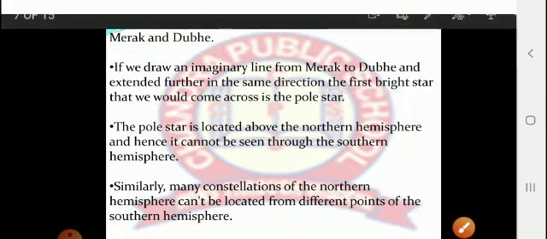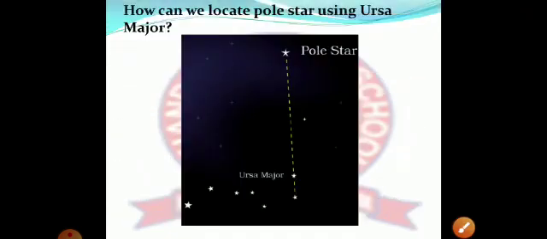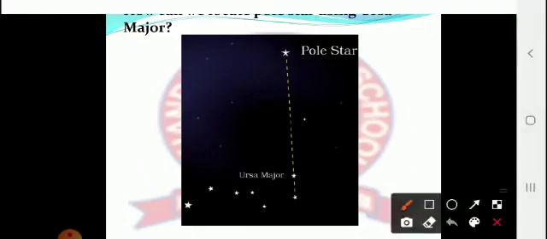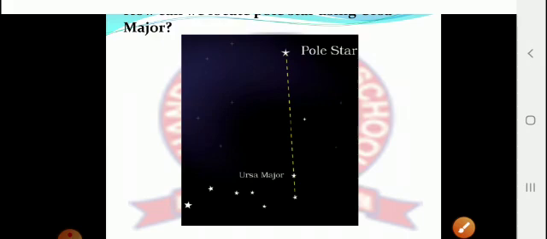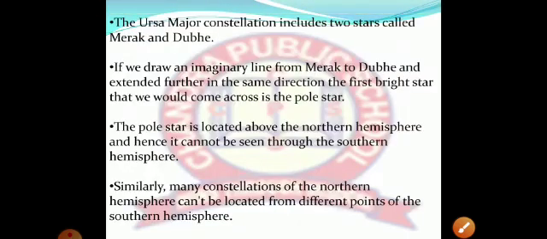So what they are trying to say is that if we join the Merak and Dubhe stars, and further extend this imaginary line up to some height, the first star which we will meet is the pole star. This is how we can locate our pole star.